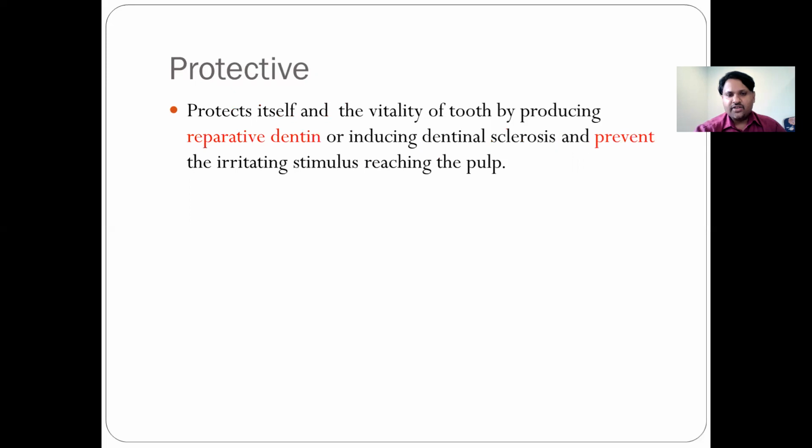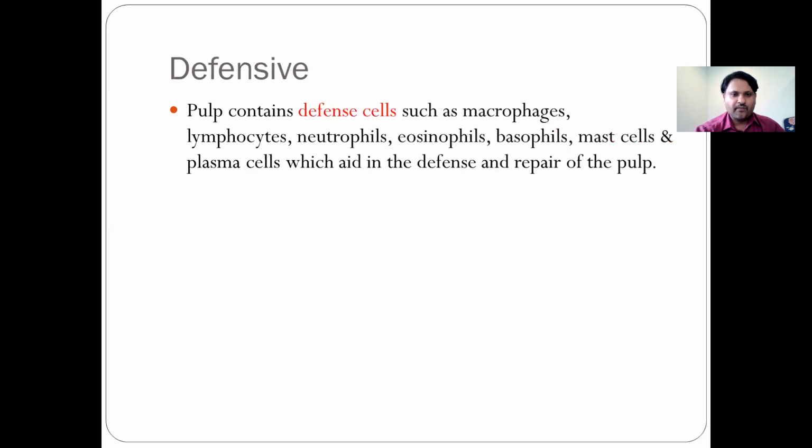Protective function: it produces reparative dentine formation and dental sclerosis, and it acts as a way in the sense that it prevents the irritating stimulus from reaching the pulp. The defensive function is because of the defense cells. You have macrophages, lymphocytes, neutrophils, eosinophils, mast cells, and plasma cells, which aid in defense and repair of the pulp. We shall discuss about these cells a little later.